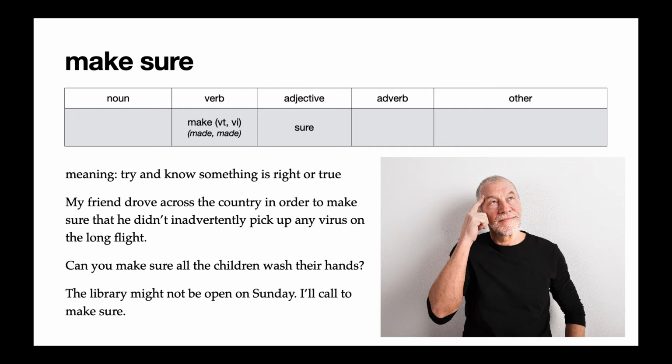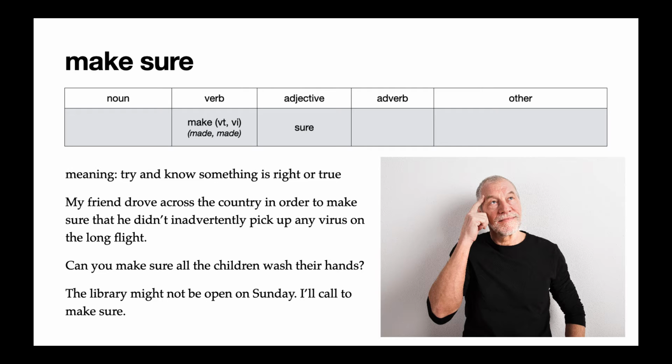The second example says, can you make sure all the children wash their hands? This means you're not just going to say to the children, wash your hands, and then walk away. This means you're going to watch each child and really see that each child washes his or her hands. That's how you make sure.